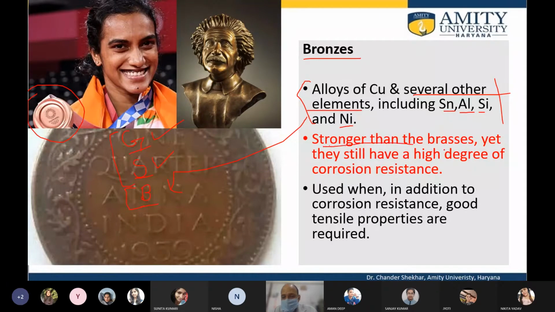Because of this alloying, these brasses and these bronzes are stronger, and this bronze is stronger than brass, and yet they still have a high degree of corrosion resistance. So along with mechanical strength, corrosion resistance is the characteristic that is obtained by alloying copper with all these elements. And these are used when, in addition to corrosion resistance, good tensile strength and these mechanical properties are required.